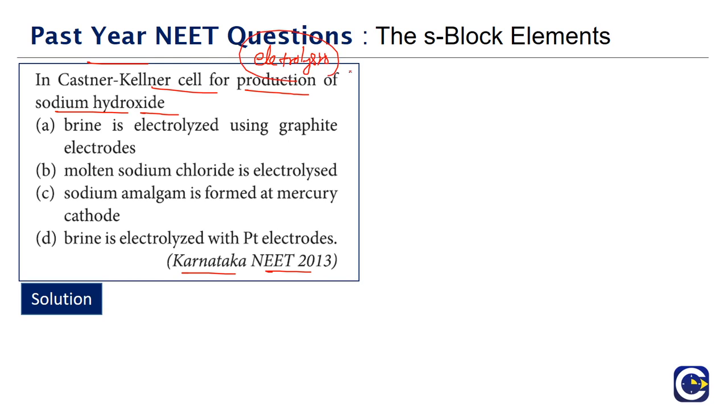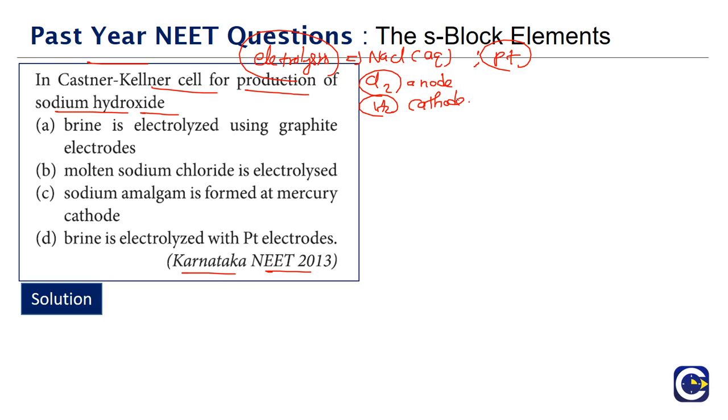The normal electrolysis of brine solution, right? Brine solution means what? Aqueous solution of NaCl. In the presence of inert electrodes like platinum, that will give chlorine gas at the anode, and H2 will be evolved at the cathode, and inside the solution we will have sodium hydroxide. This is a normal electrolysis of brine solution.